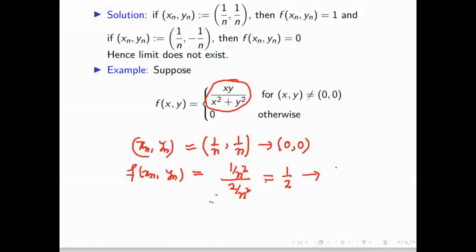So give me another sequence over this, where the value will not come half. If it does not come half, then the limit does not exist. So for one sequence, the limit is half. For another sequence, what will be the value? 1 by n, 2 by n. Yeah, 1 by n, 2 by n you can choose.